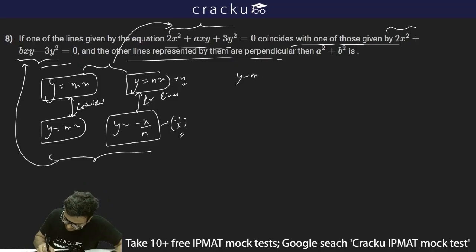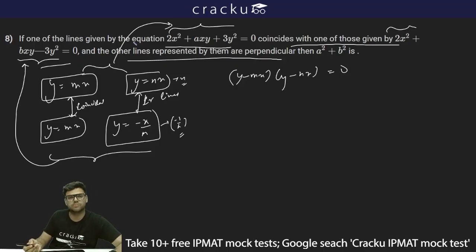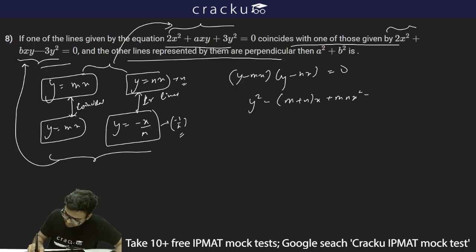So thus if I say these two equations will satisfy this particular pair of equations, so I can write y minus mx into y minus nx should be equal to 0, because y minus mx will be 0 and y minus nx is equal to 0. And ultimately what I'll get is y square minus (m plus n) into xy plus mn x square should be equal to 0. What I'll do, I'll compare it with this equation. So this will be 3y square plus axy plus 2x square should be equal to 0.